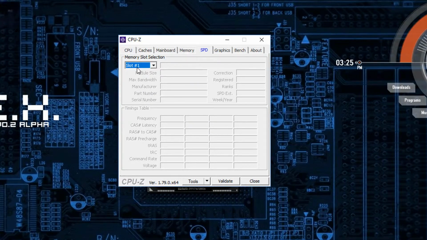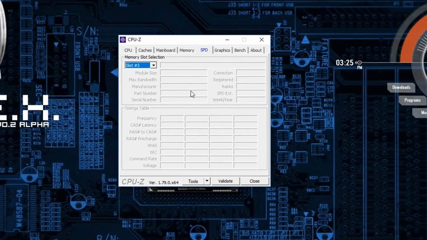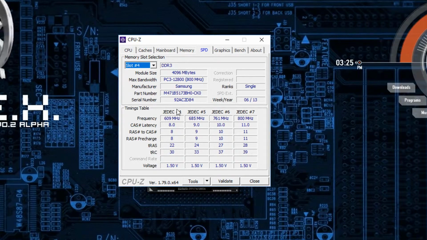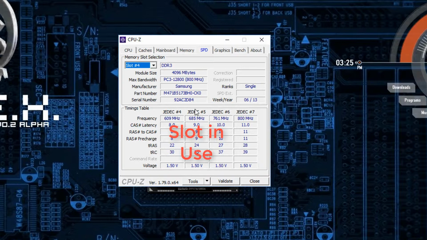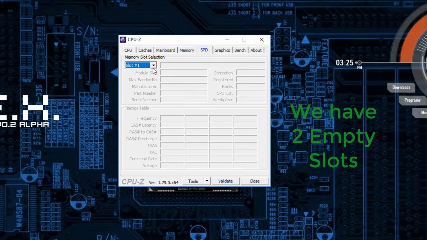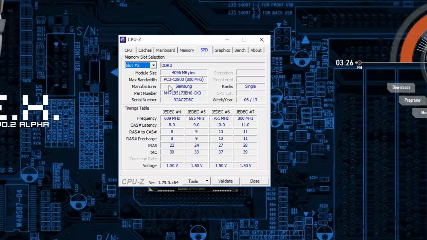So we're going to select slot number 1. You see that it's an empty slot. Slot number 2, that's used. Okay, slot number 3, that's empty. And slot number 4, that's in use. Now we know that we only have 2 empty slots, so we need to look for 2 RAM sticks. Of course, using the details, so we are going to buy the right one.